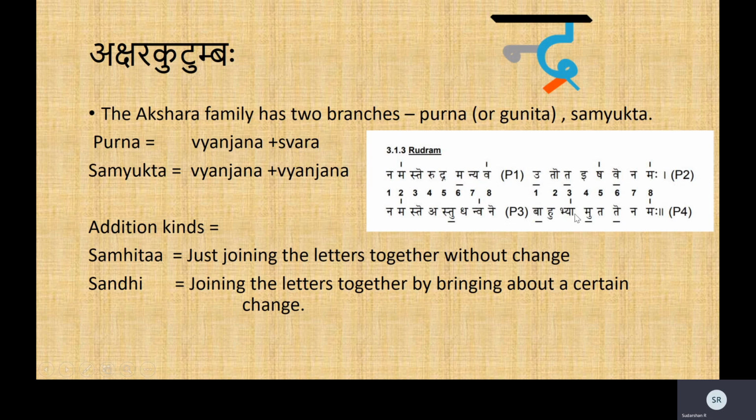Now here, bahubhyam uta. The two words are bahubhyam and uta. Now when you see that ma, which had to be here as a halanta, ma is combining with the uta as it is. You're just combining one vyanjana with a swara to make a purna akshara without causing change in either of them. Neither has ma changed, nor has u changed. So that is a samhita.